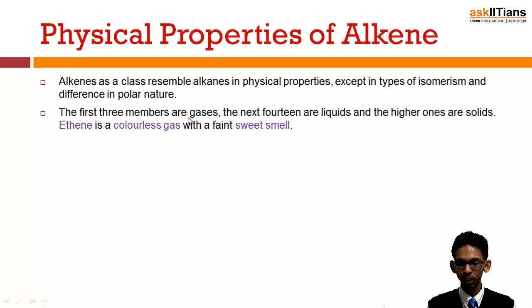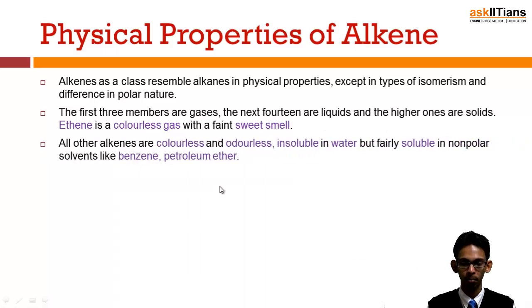The first three members of alkenes are gaseous, the next 14 are liquids and the higher ones are solids. Ethene is a colorless gas with a sweet smell. The rest of the alkenes are colorless, odorless and insoluble in water, obviously because these are non-polar hydrocarbons, but they are soluble in organic solvents like benzene and petroleum ether, etc.